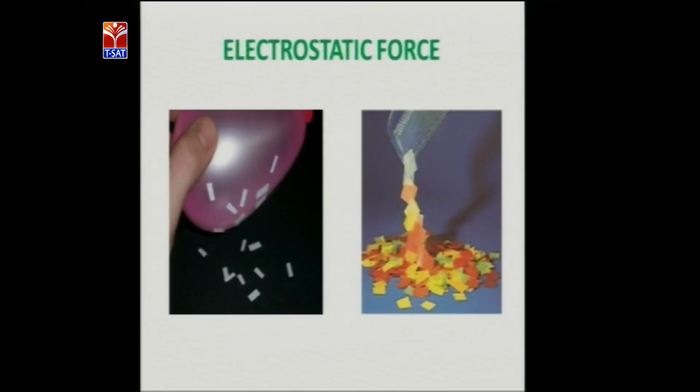Observe it. Here, the refill produces heat and it attracts the pieces of paper. See here, the refill has attracted the pieces of paper.